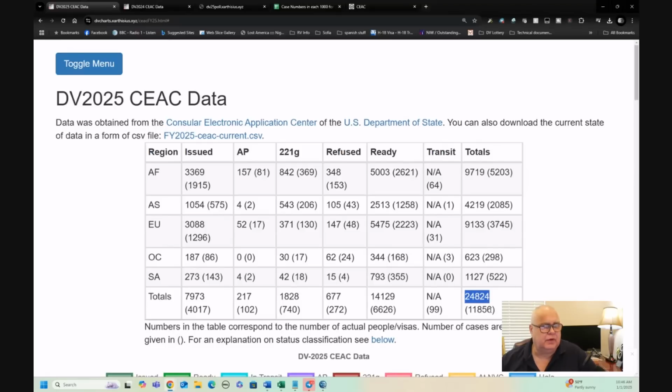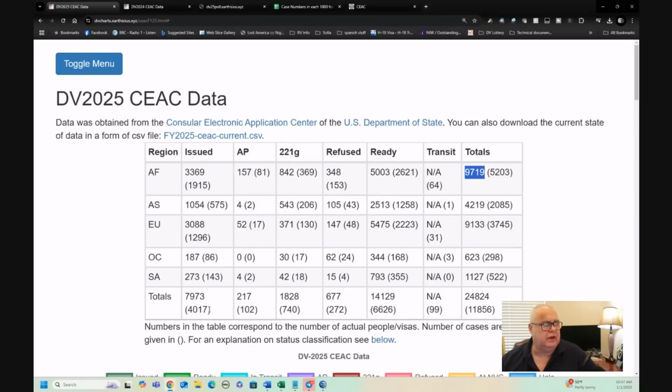We have out of the 11,856 cases. And you can see that breakdown by region here. So AF, AS, EU, you can see the breakdown by region to see the number of cases that have been scheduled so far and the number of people, right? You can also see the number of people issued.